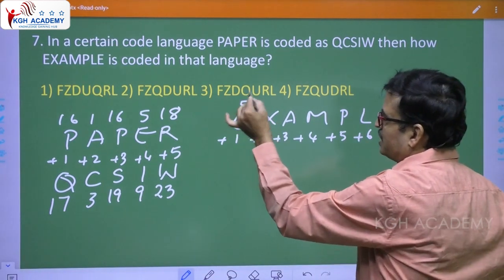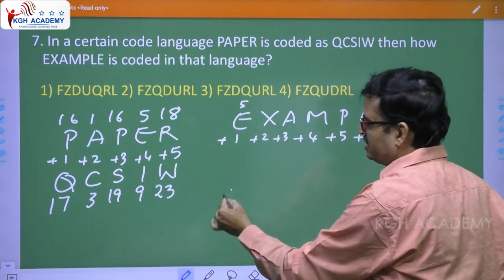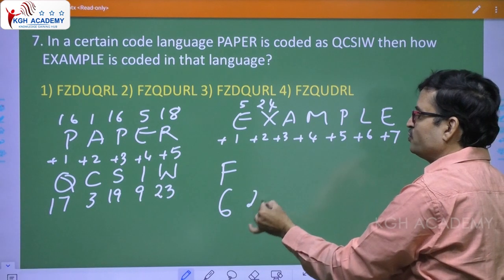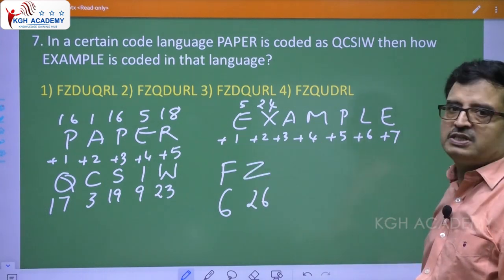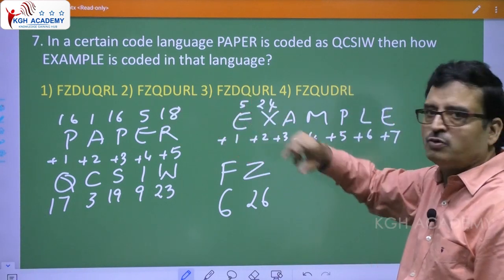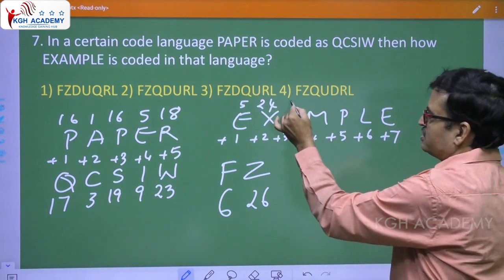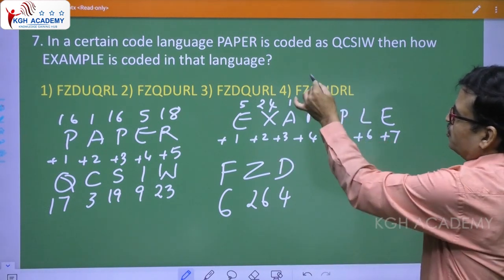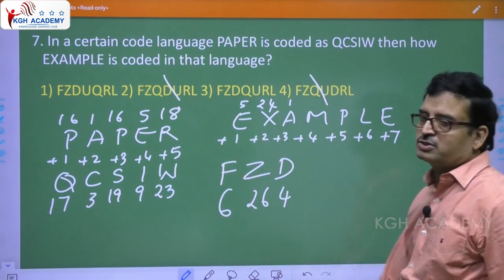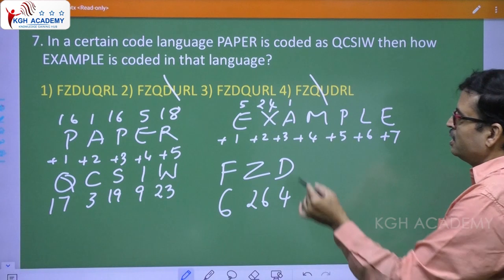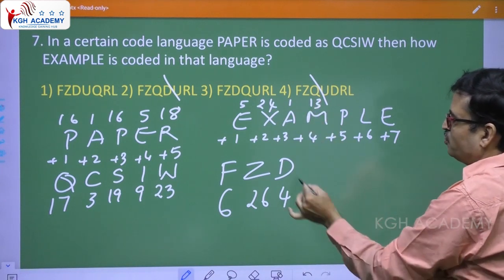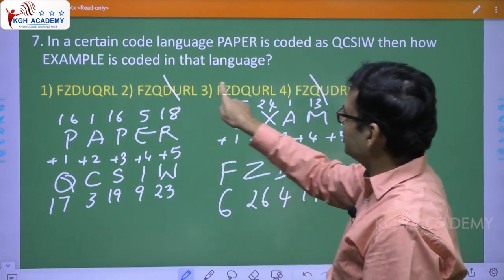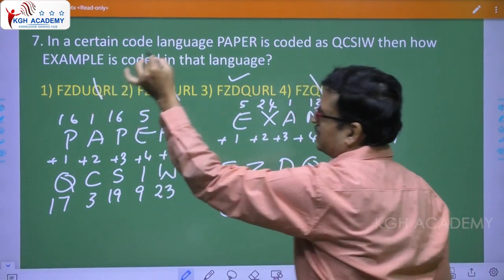So, in that way, you have to do like this. Now, this is 5. 5 plus 1 means 6. What is 6? F. This is 24. 24 plus 2, that is 26, that is Z. So, it has to start with FZ. So, we are going in the right way. Now, A, this is 1, 1 plus 3, 4, 4 means D. FZQ is ruled out. Answer should be either first option or third option. Now, this is 13, 13 plus 4, 17, 17 is Q. Here U is given, so this is wrong.